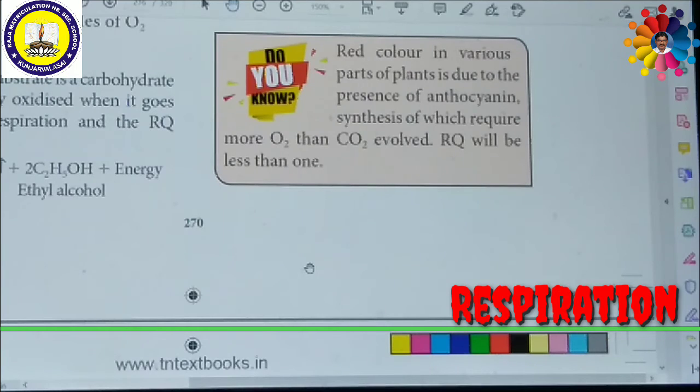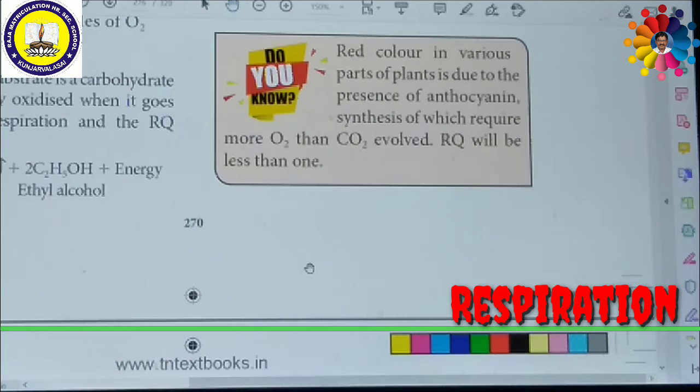There are a lot of industrial uses of alcoholic fermentation. In bakeries it is used for preparing bread, cakes, and biscuits. In beverage industries, wine, brandy, whiskey, rum, and various alcoholic drinks can be produced with the help of alcoholic fermentation. It is also used in producing vinegar and in tanning and curing of leather. Ethanol is used to make gasohol, a fuel used for cars in Brazil. So these are the various industrial uses of alcoholic fermentation.